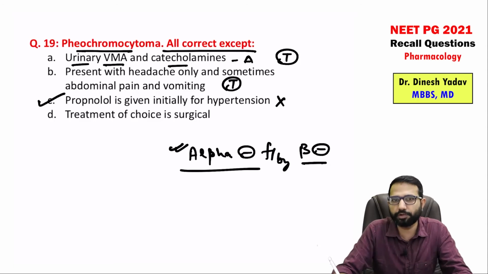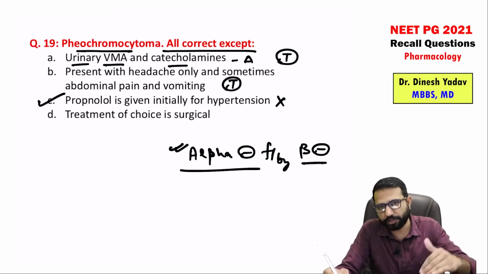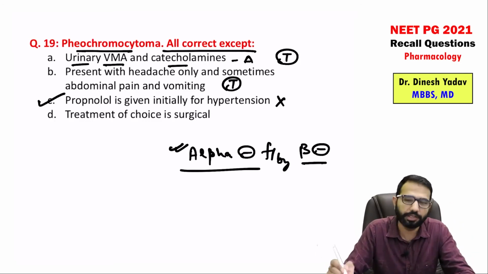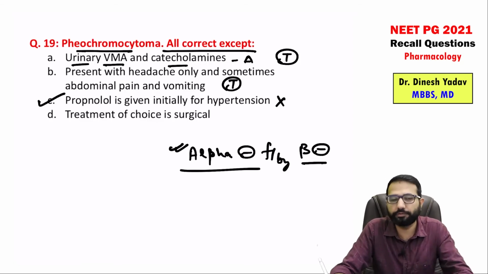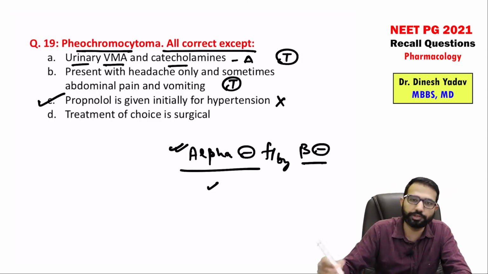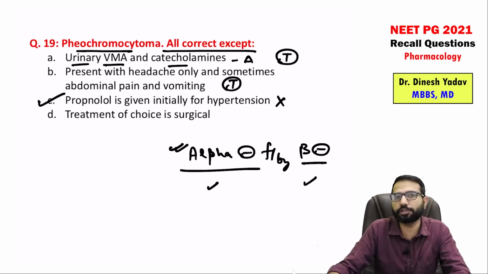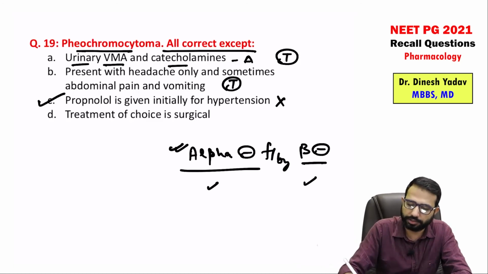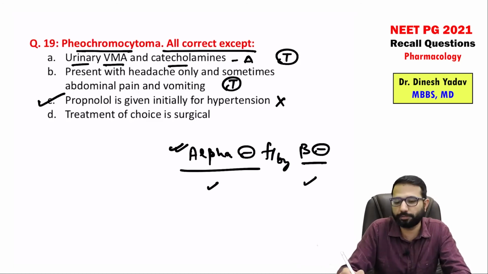If you give the beta blockers, there will be unopposed alpha action, and that may lead to vasoconstriction, right? So don't start with the beta blockers. You start with the alpha blocker. There is definitely postural hypotension that can be reversed by the beta blocker. So I told you the vasomotor reversal and reversal of vasomotor reversal. So this is causing the vasomotor reversal. This may lead to reversal of vasomotor reversal, right? So this is the alpha blocker followed by beta blocker. Never use the propranolol as a first drug.